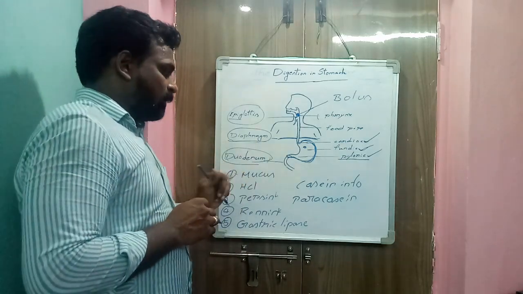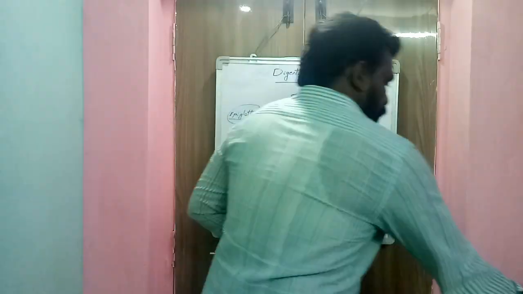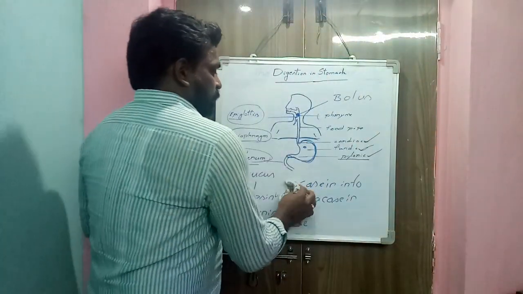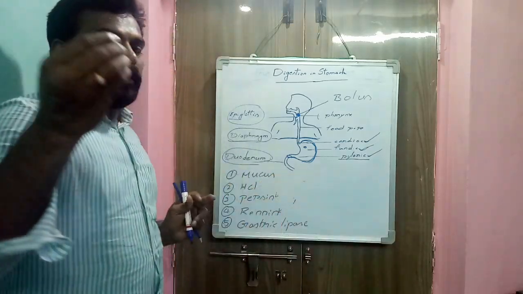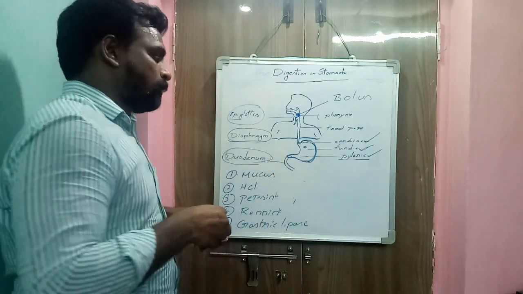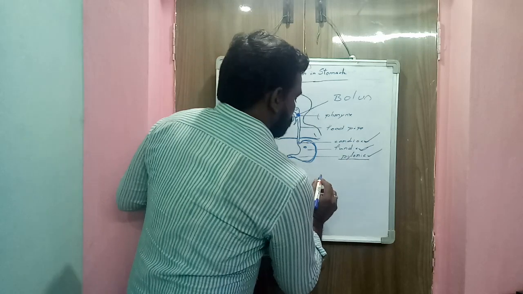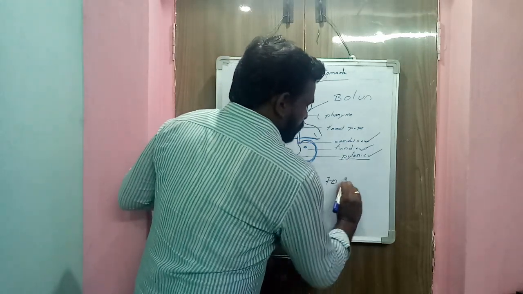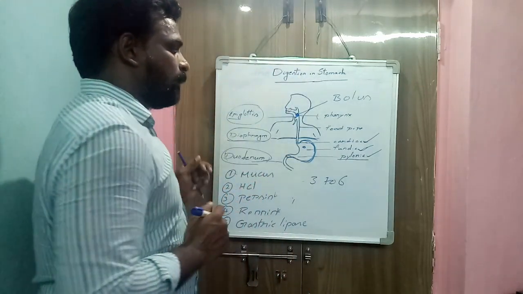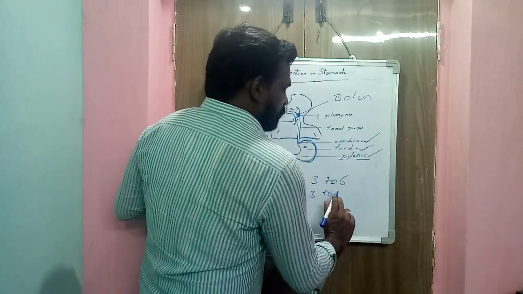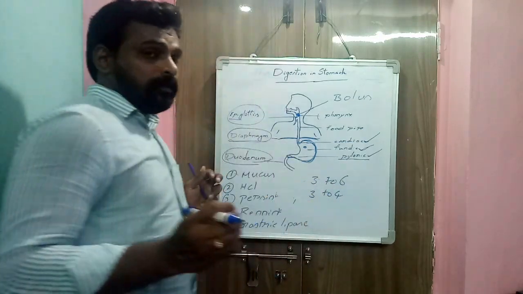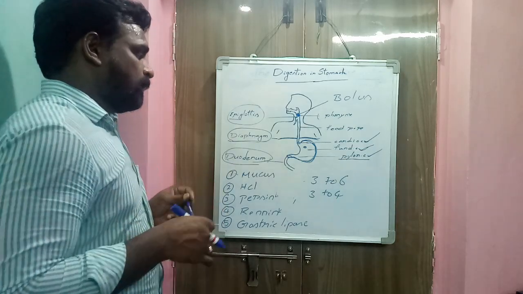Here food stays in the stomach 3 to 6 hours, or 3 to 4 hours, depending on the types of food materials.